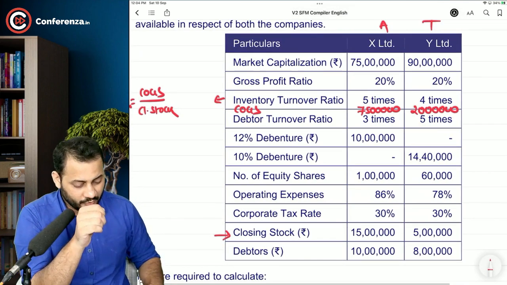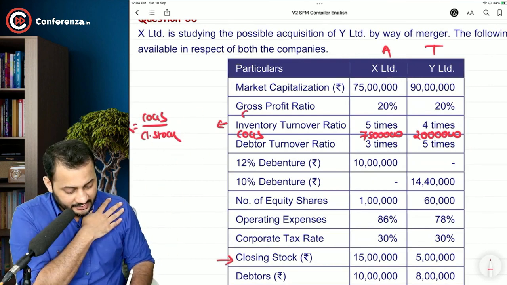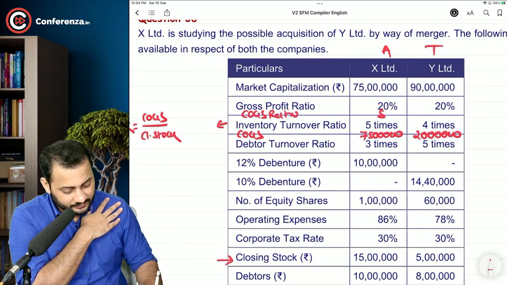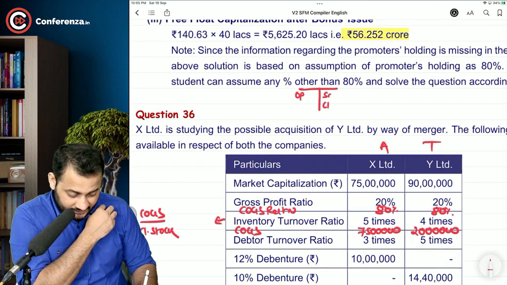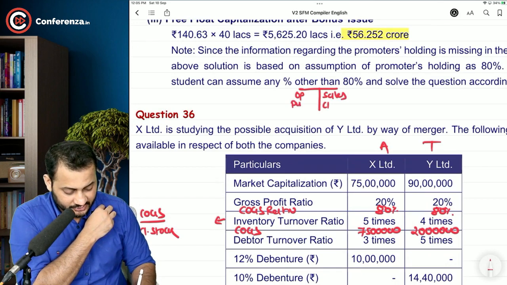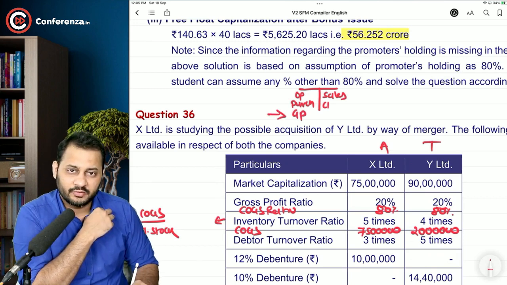Now one more thing, gross profit ratio is 20%. Can I say that COGS ratio is 80%? Exactly. See, this is the trading account, this is opening stock, this is closing stock, this is sales, and this is purchases, and this is then the gross profit.